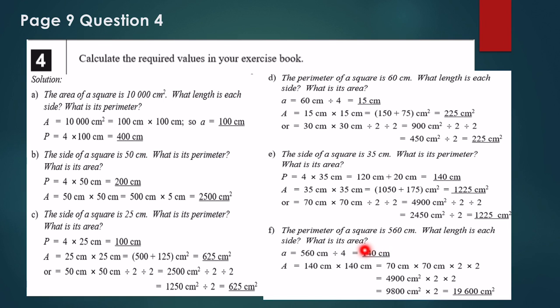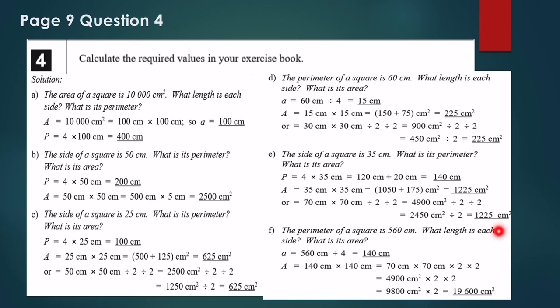The perimeter of a square is 560. What length is each side and what is the area? I know the perimeter. To find the side, I need to divide by 4. The answer is 140. And then what is the area? It is 140 times 140, which is 70 times 70, this time times 2 times 2, because 140 is 70 times 2.